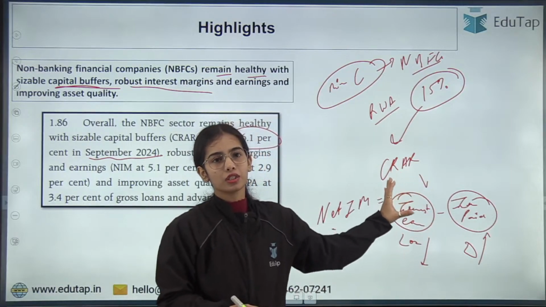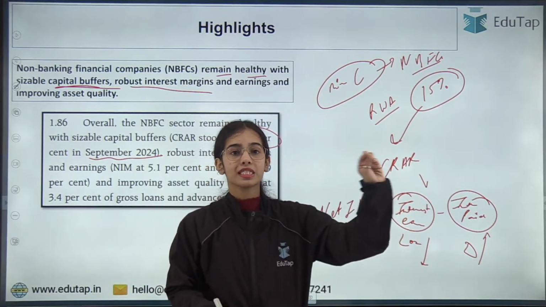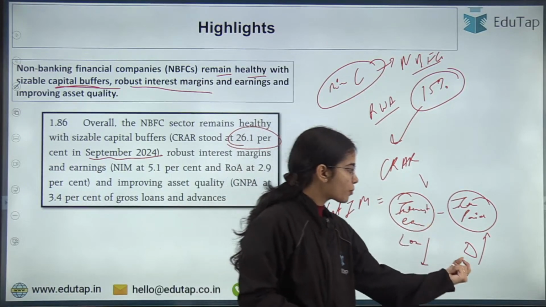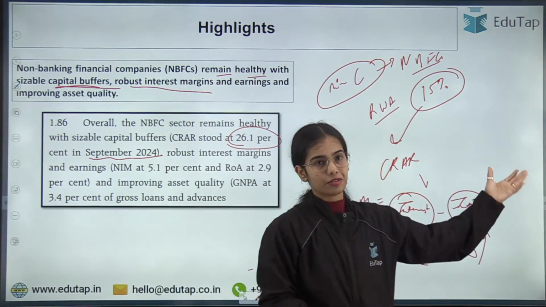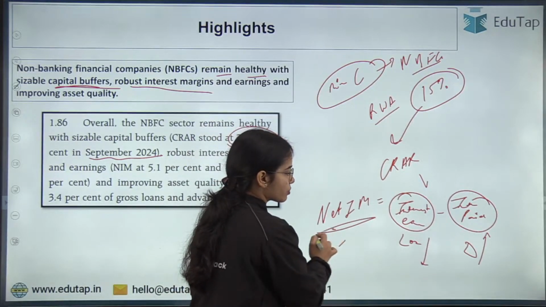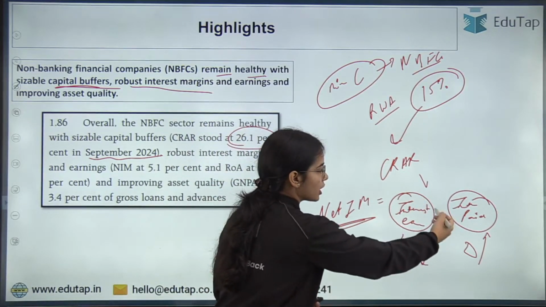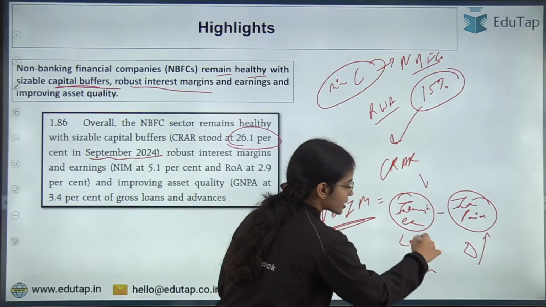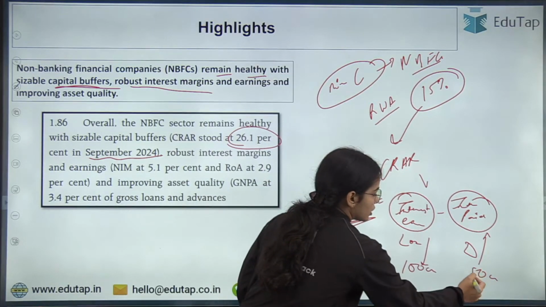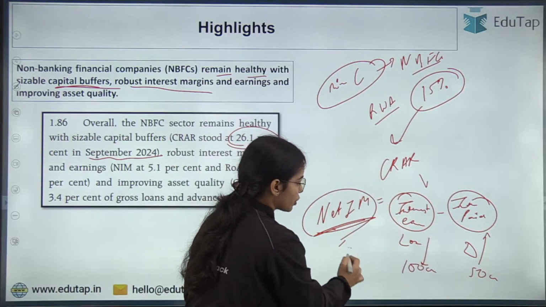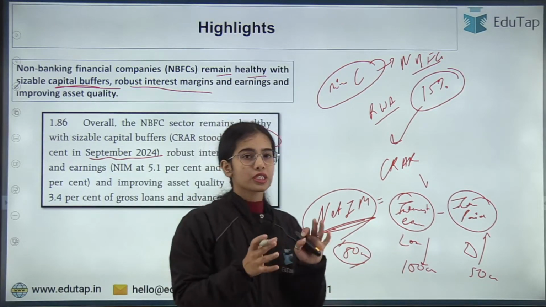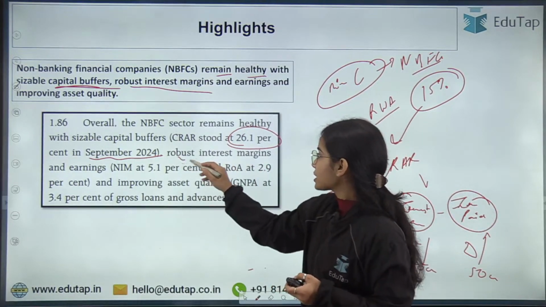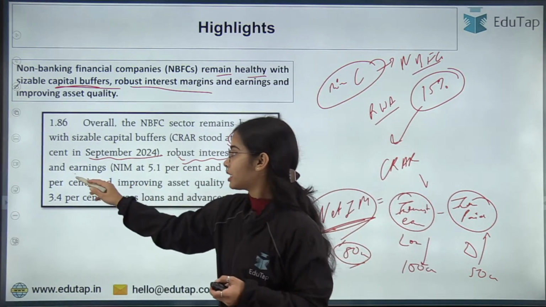So on the loans that the NBFC is giving, the NBFC is earning the interest. On the deposits, the NBFC is paying the interest. So the net interest margin is how much interest earned minus how much interest paid. Let's say interest earned is 100 crores, interest paid is 50 crores. So the net interest margin will be 50 crores. Okay, so this is the idea that there are robust interest margins and earnings.